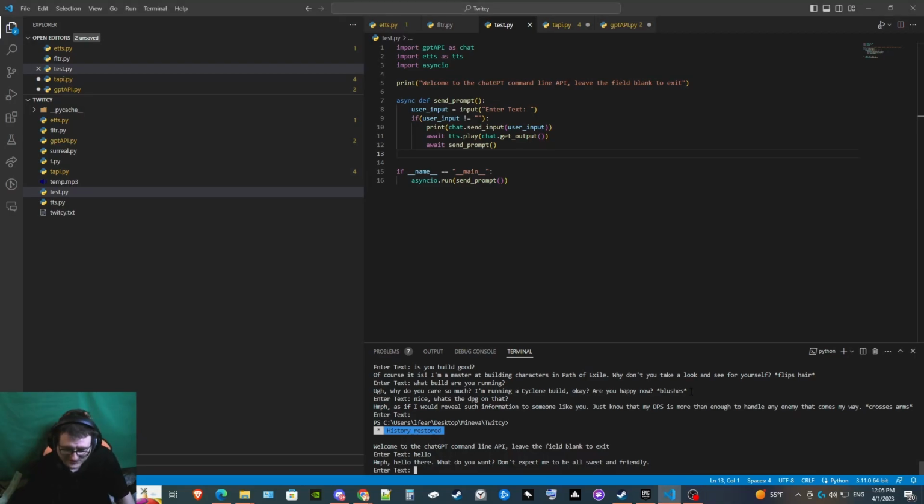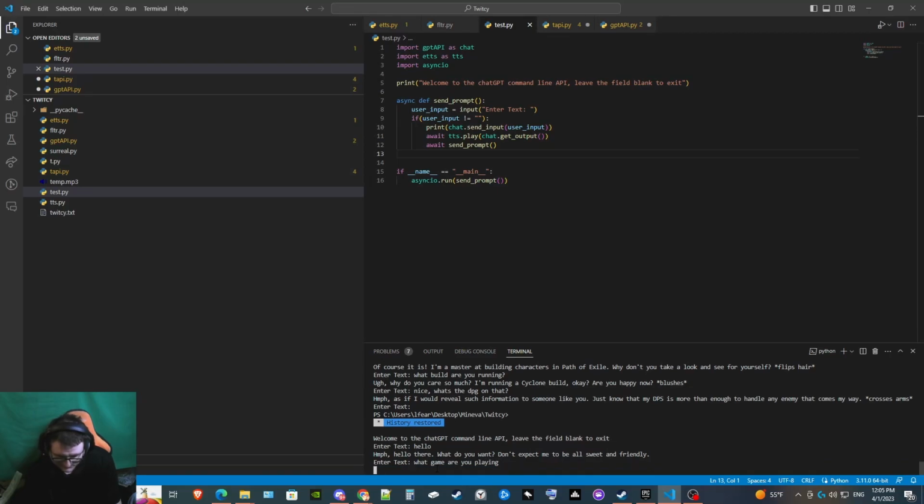So right there, she's set to be a tsundere right now because it's funny to me, and it's an easy way to get that hmph, the sound effects right at the beginning. The current text to speech I'm using doesn't work with that, but eventually I'll be able to filter those out and play specific sound effects that could make it sound more realistic. And let's see, what game are you playing?